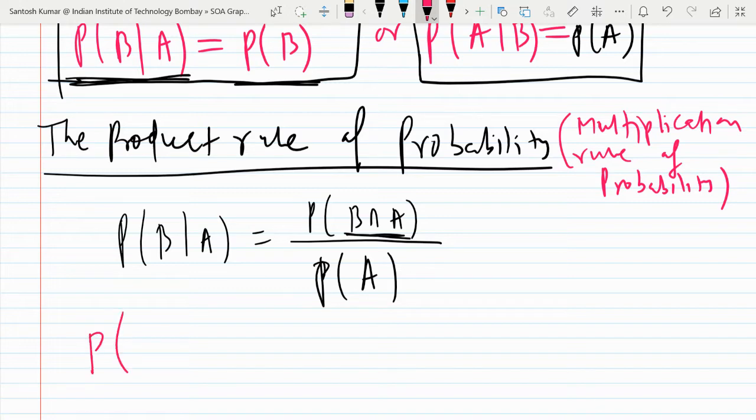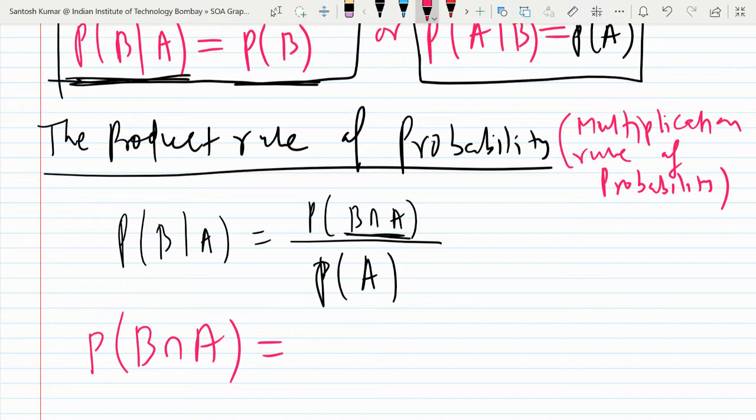After doing cross multiplication, we get probability of B intersection A, or you may write probability of A intersection B.